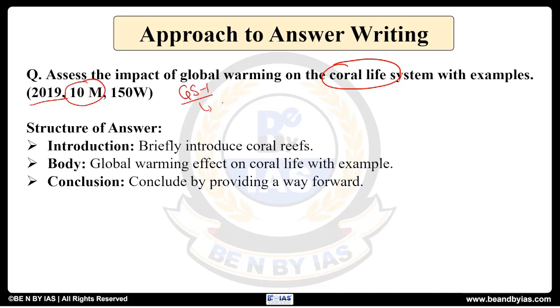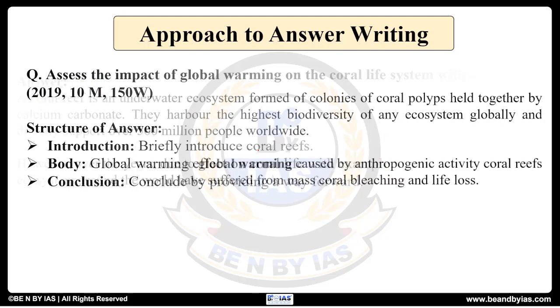It can be asked in GS paper 3 because there is a link between both the papers with respect to this particular topic. So structure क्या है? Briefly introduce about coral reefs, then the impact of global warming on coral life. But however, here it gets tricky because we need to provide the examples, specific examples. This is where your research has to come into picture. Then conclude by providing a way forward. Let us begin with the answer.